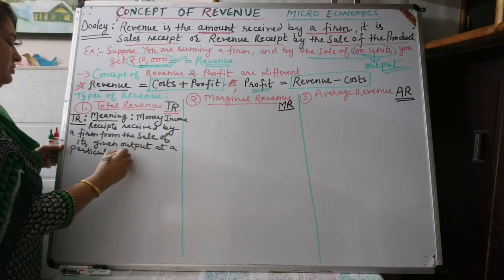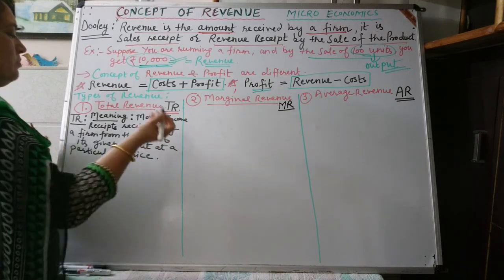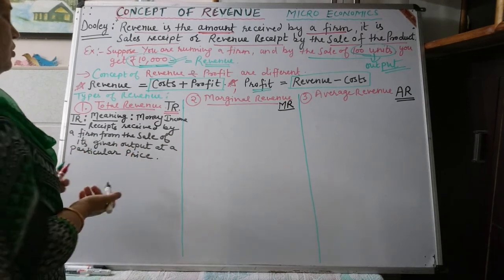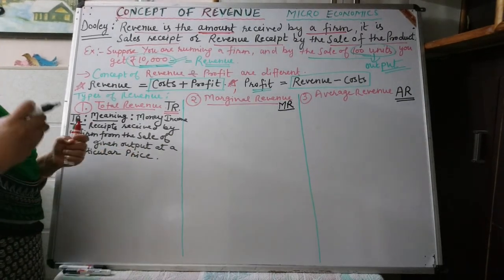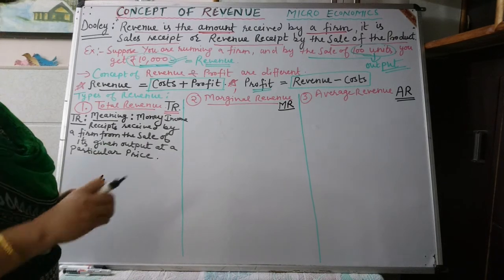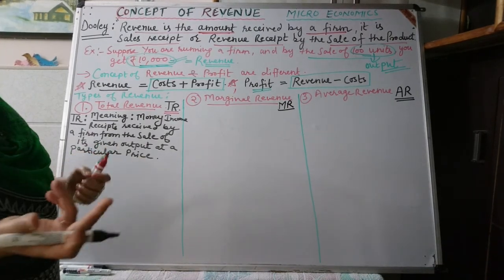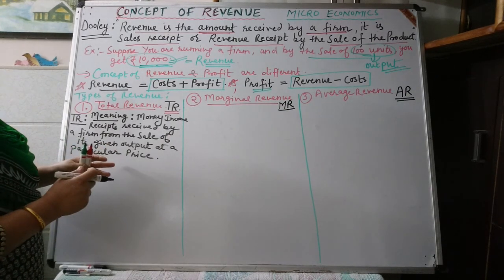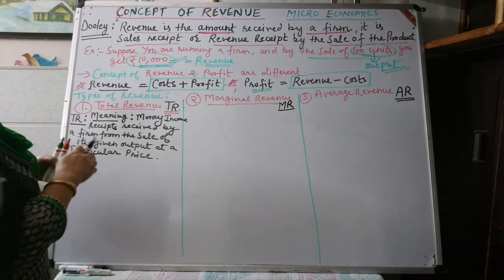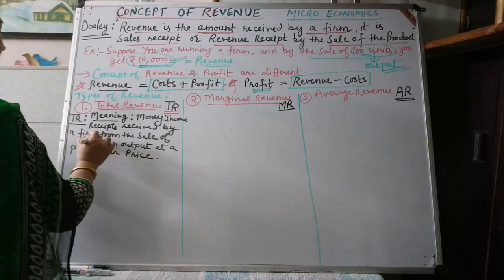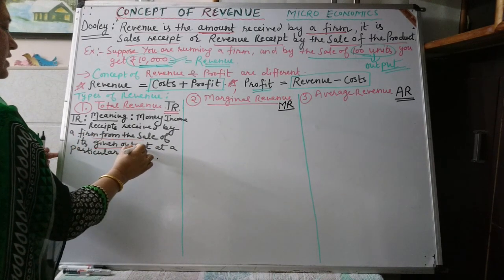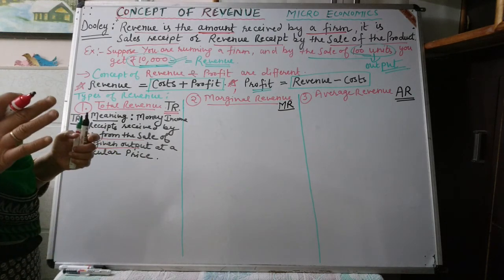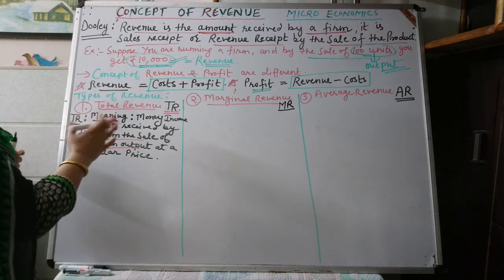A firm can produce 1000 units, but it is not necessary that the firm is selling all its output at a time. Suppose the firm is selling just 100 units out of 1000. So total revenue is from the sale of its given output. Either all the units are sold or the firm is selling some selected units out of total units.